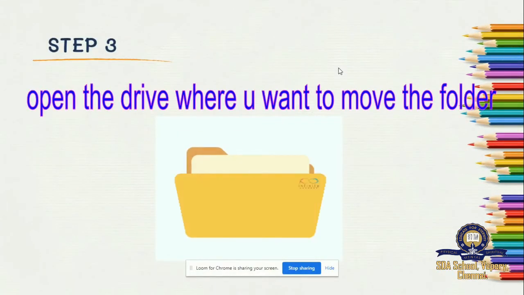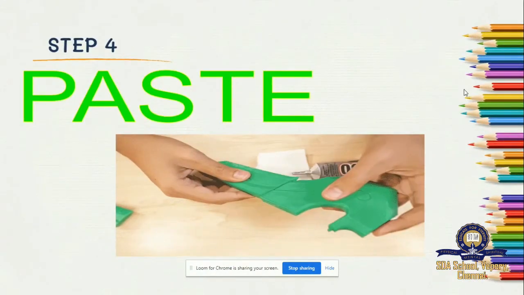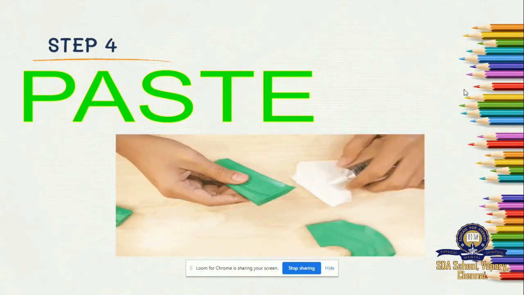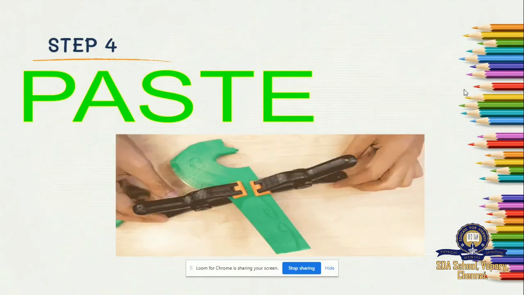What is the next step? You have to open the folder where you want to paste the file which you have cut from the other drive. So you are opening the new drive, we will say drive D. Open it. After opening, what you have to do? Move the folder which you have cut from C drive. Move it to D drive. Again right click and paste. You'll get a paste option and paste it there. So you'll find the folder in drive D because you have pasted it.